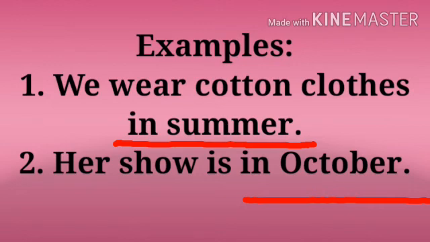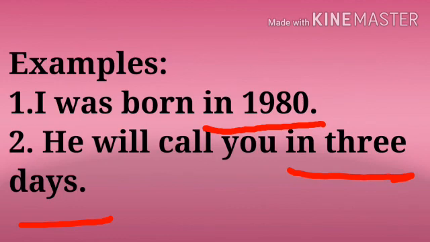Her show is in October. Again, name of the month is here and therefore we have used in. See some more examples. I was born in 1980. He will call you in 3 days. In 1980 and in 3 days, here are year and future reference, the coming future reference. So this is all for in, on and at.